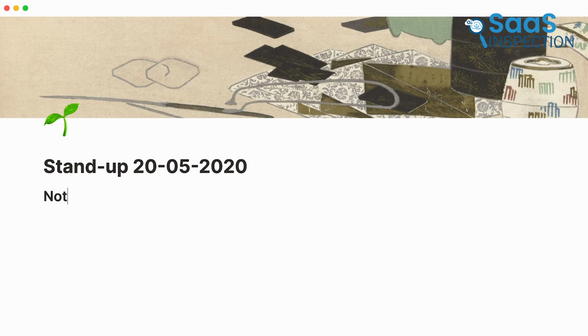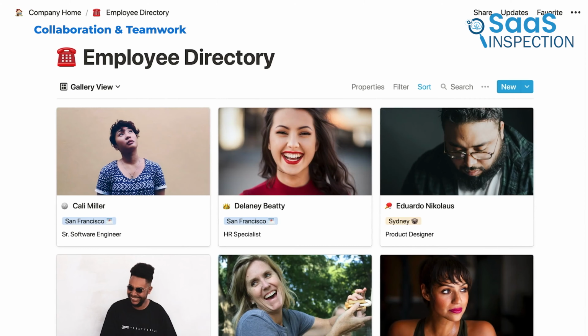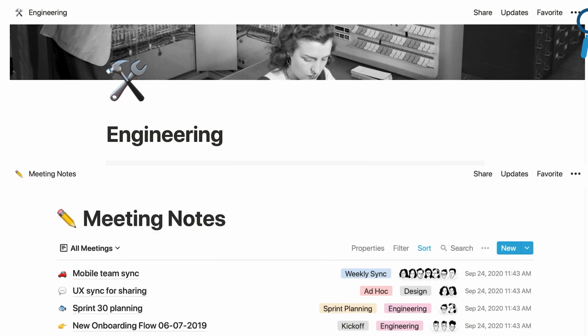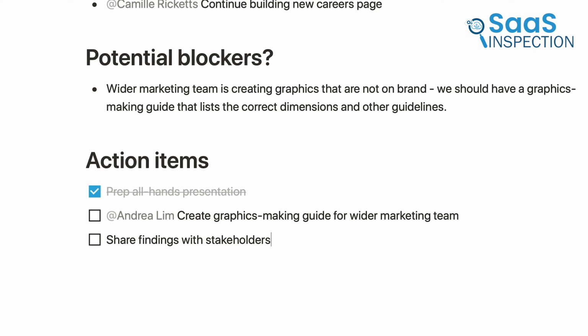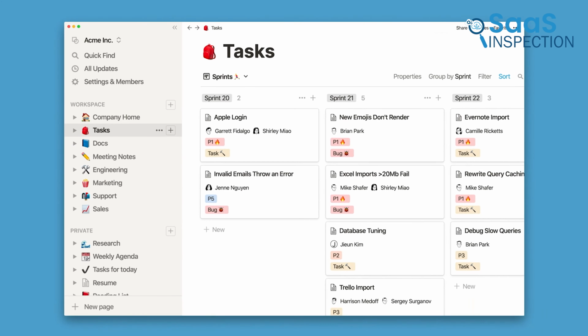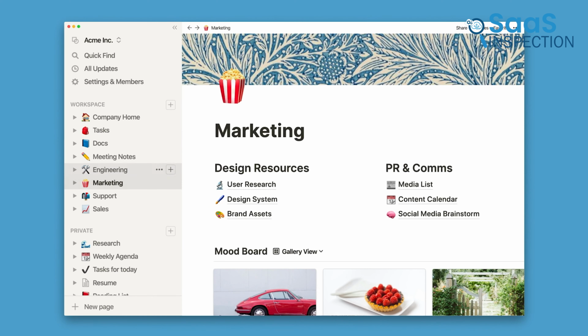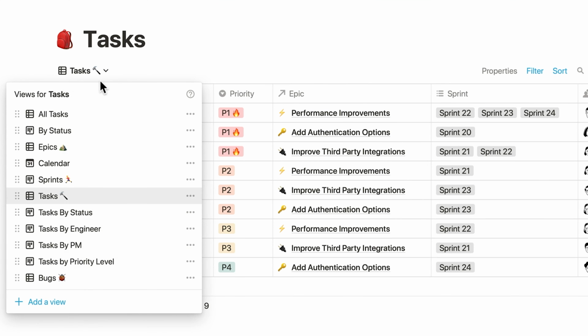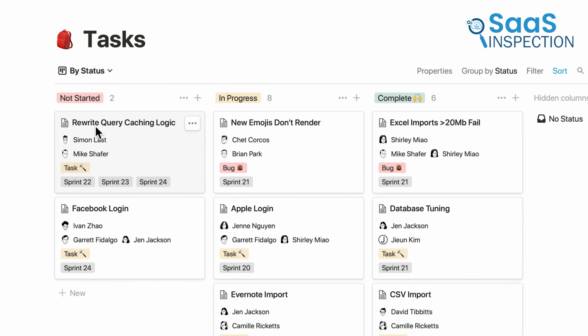unique special features. Collaboration is where Notion outshines Obsidian. Notion was built with teamwork in mind, and it excels in a collaborative approach. You can invite team members to your workspace, and everyone can edit documents in real time. It's like Google Docs, but with more advanced project management tools baked in. For instance, if you're working on a project with multiple people, you can create a task board in Notion, assign tasks to different team members, and track progress, all in one place.